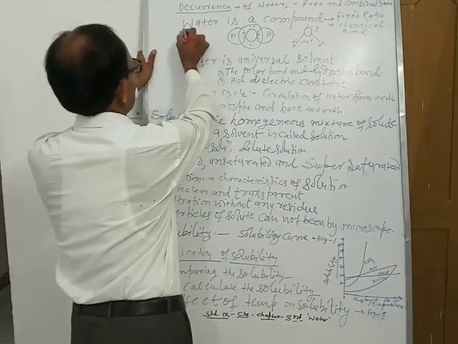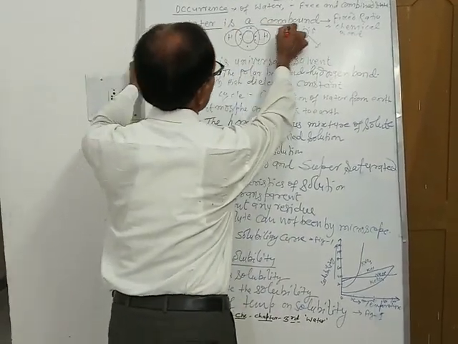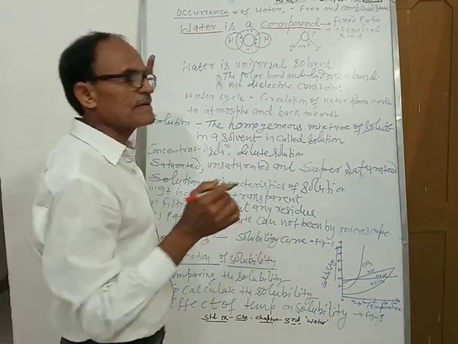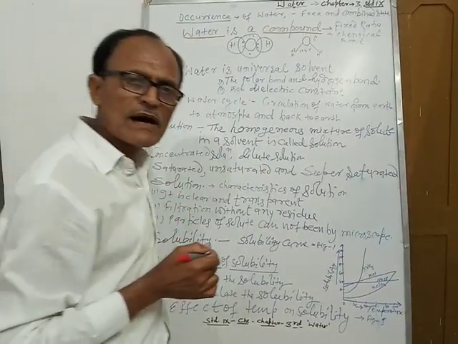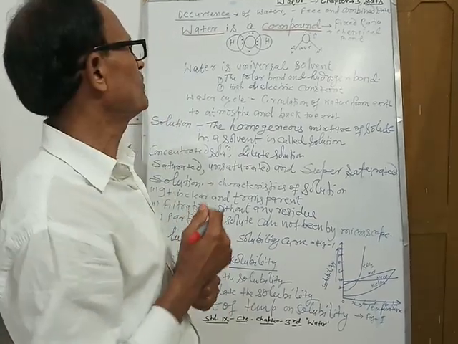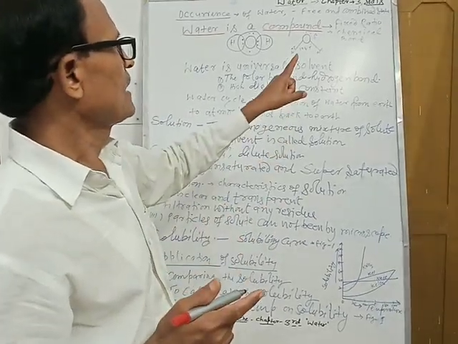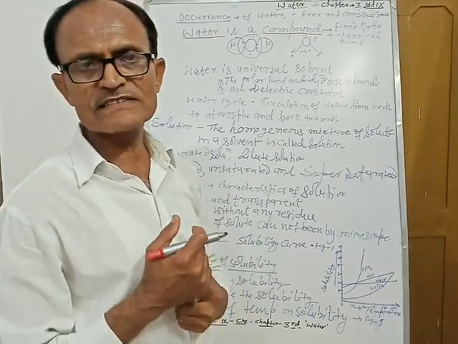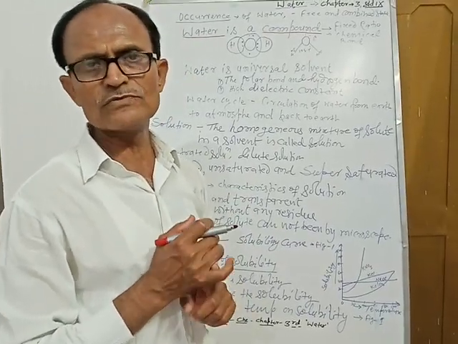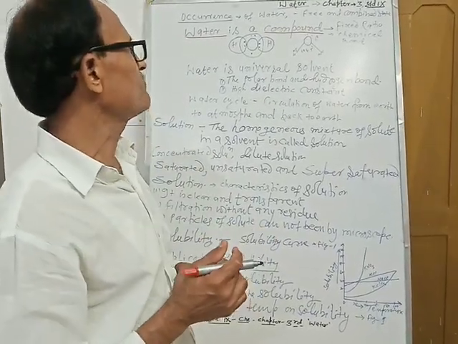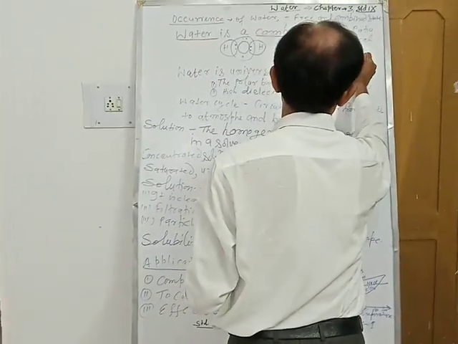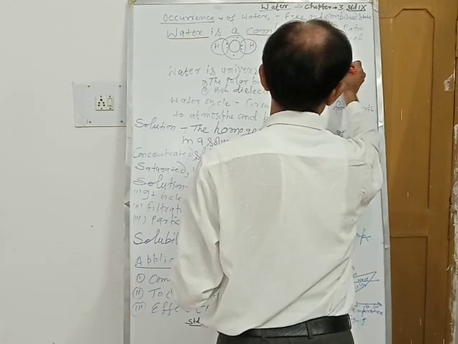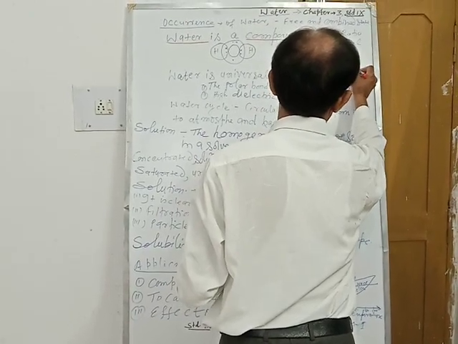Water is a compound. Let us see why water is a compound. The reason behind that is it is found in a fixed ratio by mass as well as by volume, hydrogen and oxygen. The ratio of hydrogen and oxygen by volume is 2:1. But in the case of mass, when we see the formula of water, that is H2O, 2:16 or 1:8.